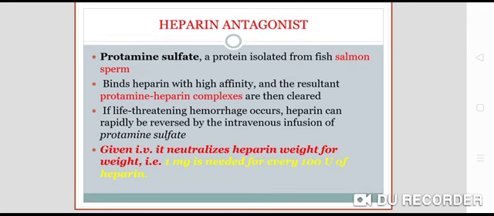So we have discussed the mechanism of action of heparin, uses, adverse effects, contraindications, heparin resistance, and heparin antagonist. So this is all about heparin, which is a parenteral anticoagulant.